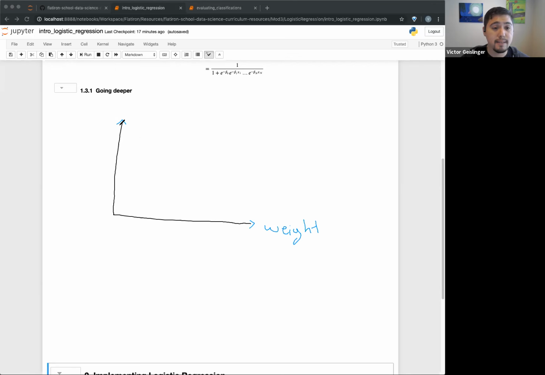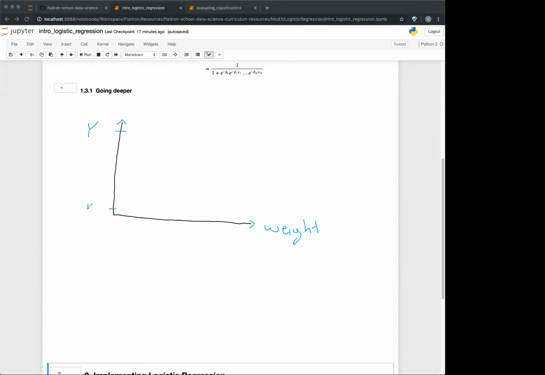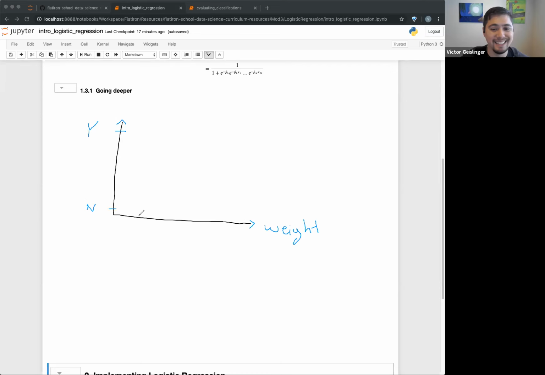Okay. And this y, we're trying to figure out, I'll leave this y kind of empty. But basically, this weight right here, this y might represent whether they have heart disease or not. So yes, they have heart disease. BMI. No, they don't have heart disease. What was that? BMI. It could represent BMI.